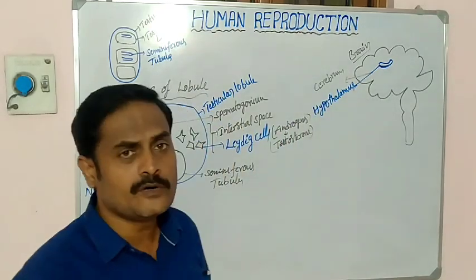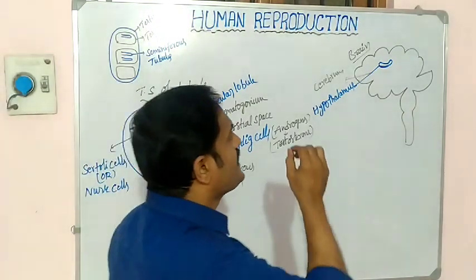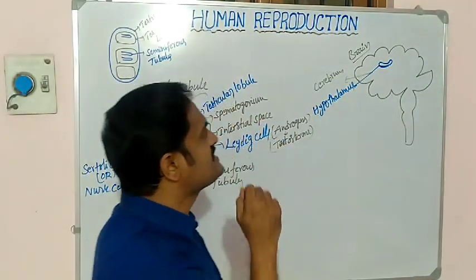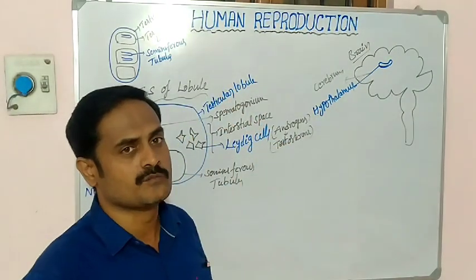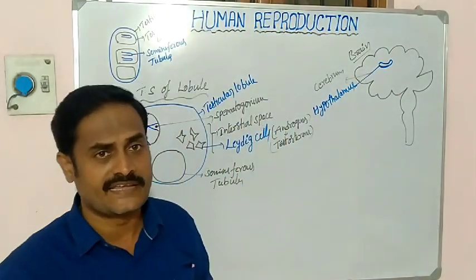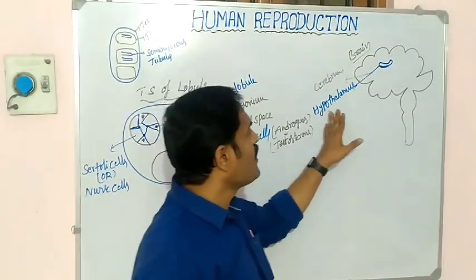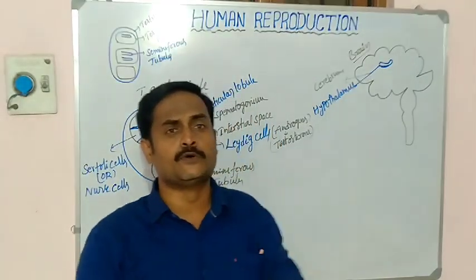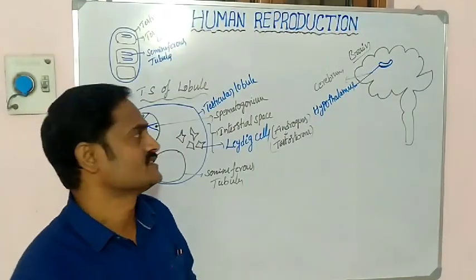So the hypothalamus starts releasing one hormone. When does it start releasing the hormone? When the boy reaches puberty or adolescence.